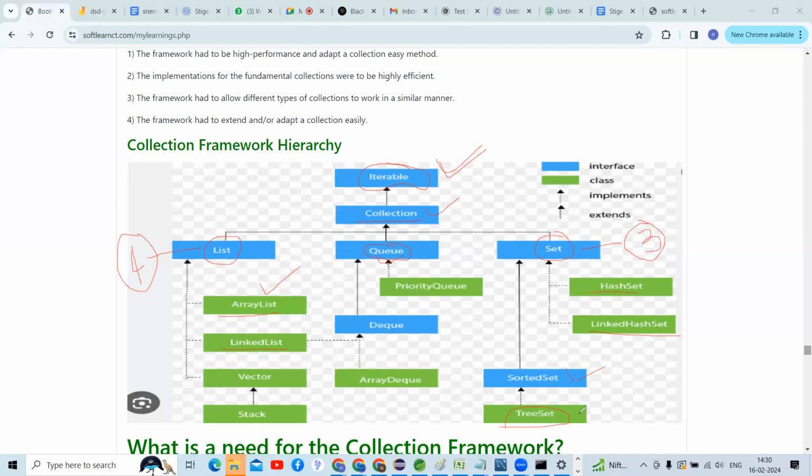So how many implementation classes for the Set interface, guys? Three. What are those?